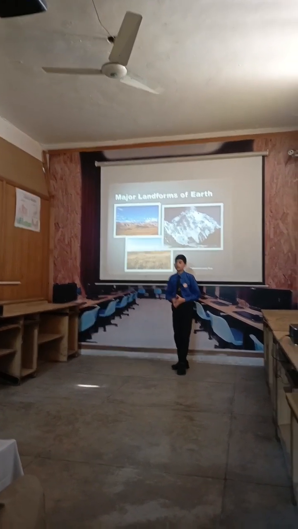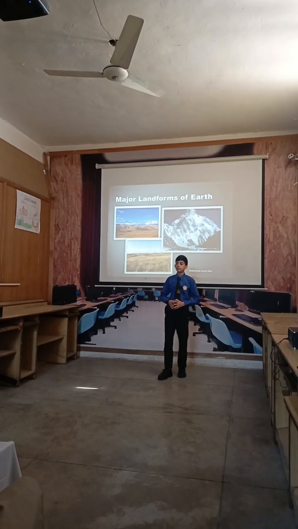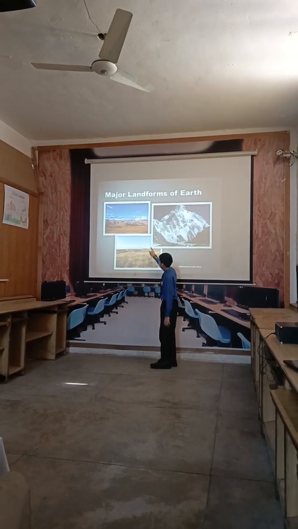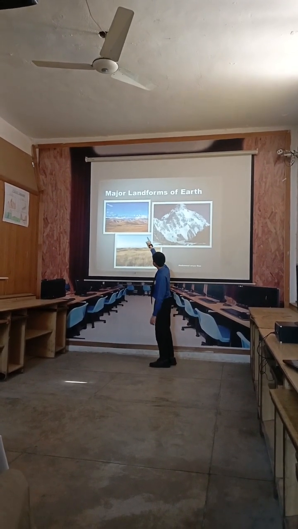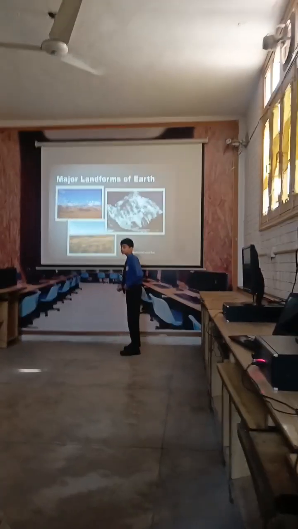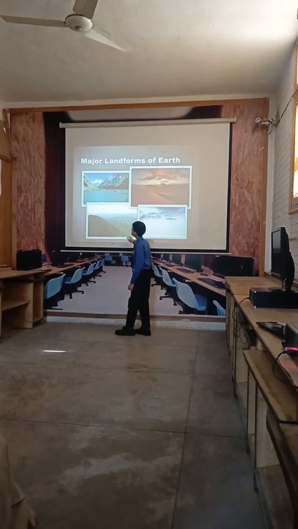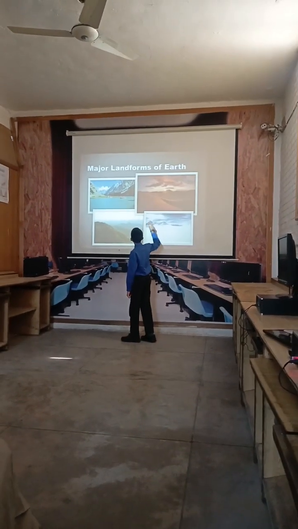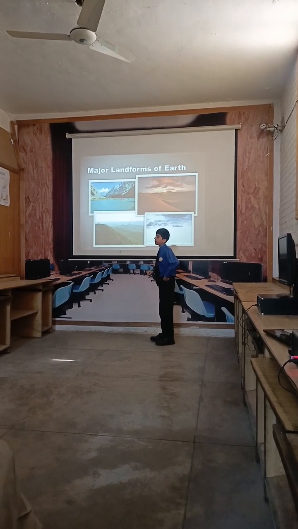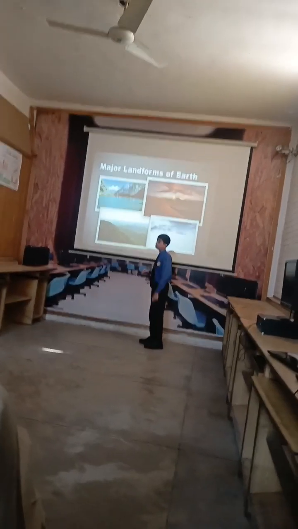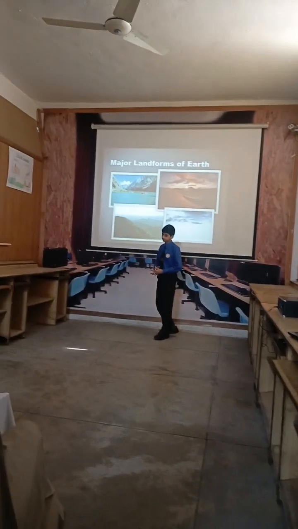There are 6 types of major landforms on the surface of Earth: plains, plateaus, mountains, hills, valleys, and deserts. Deserts are further divided into cold and hot deserts, and valleys are also divided into U, V, and Rift Valley.